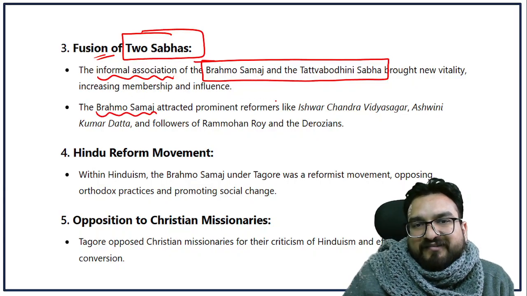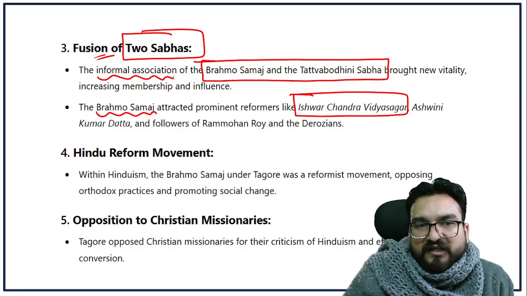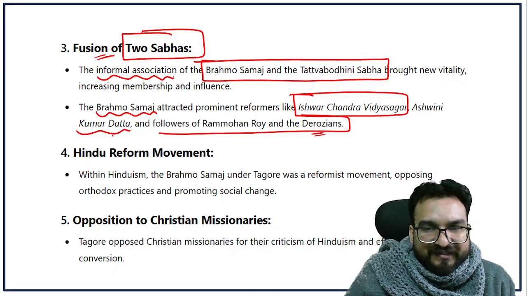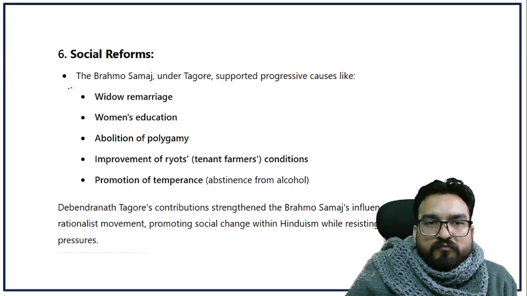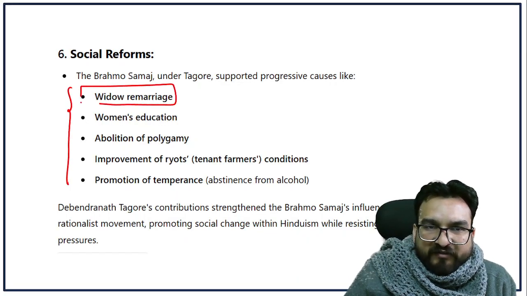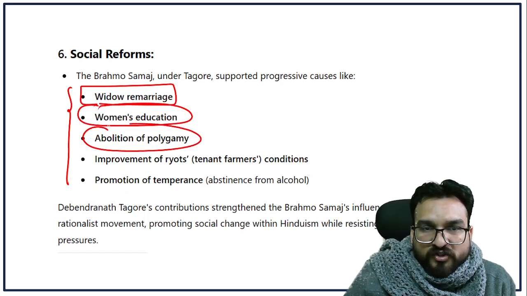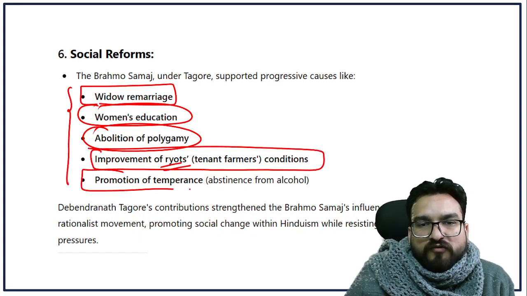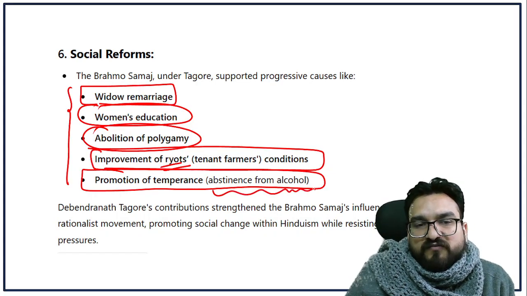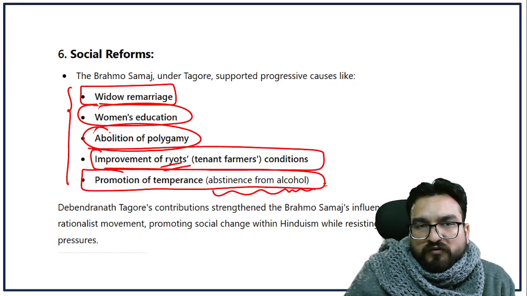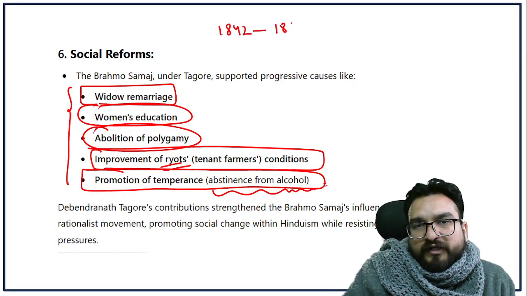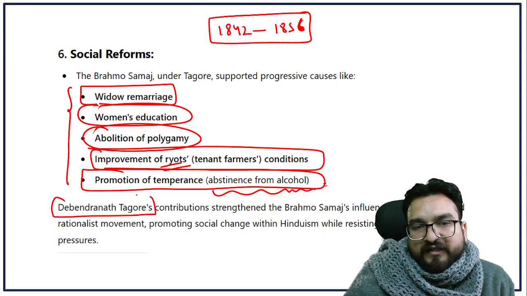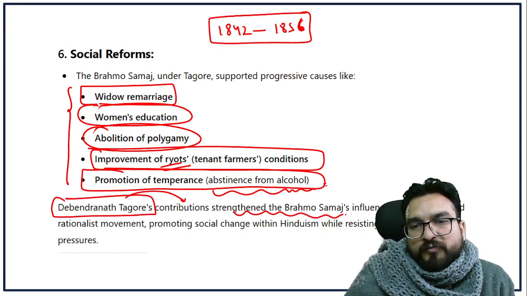Then this Brahmo Samaj attracted prominent leaders like Ishwar Chandra Vidyasagar, Ashwini Kumar Datta, followers of Ram Mohan Roy, and Derozians. Who are Derozians? We'll be understanding that. What were the reform movements they were doing? They were basically advocating for widow remarriage, women's education, abolition of polygamy, improvement of tenant or ryots' condition, promotion of temperance, meaning abstinence from alcohol also. So during this period from 1842 to 1856, I'll tell you why 1856, you will see that Debendranath Tagore contributed to the strengthening of Brahmo Samaj influence.